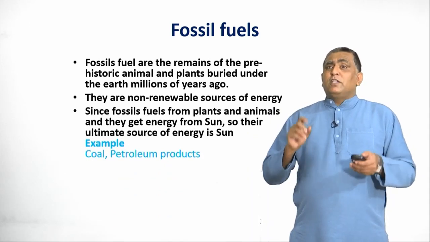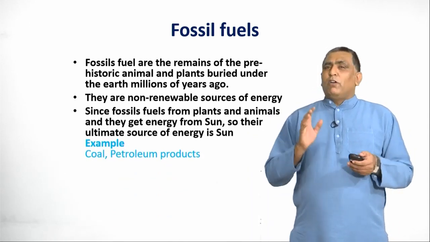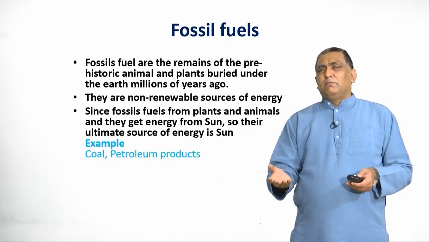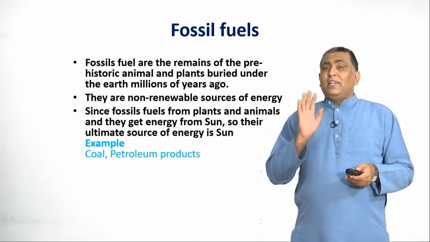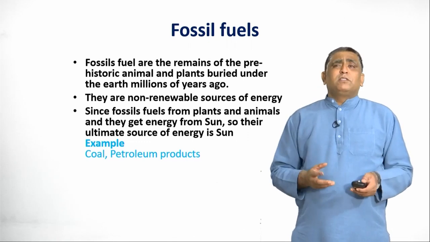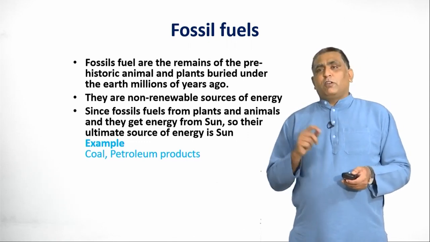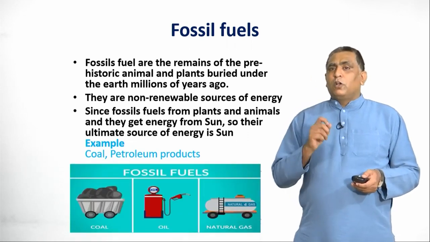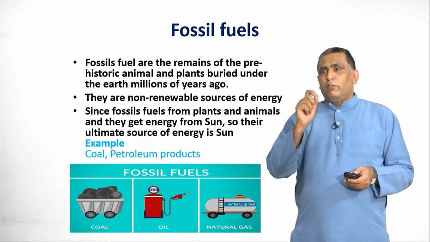Since fossil fuels come from plants and animals, and they get energy from the sun, as we already know, plants and animals directly or indirectly depend on the energy of the sun. So the ultimate source of energy is the sun only. What are the examples of fossil fuel? The examples of fossil fuels are coal and petroleum products. You can also see in the picture coal, oil and natural gas are the examples of fossil fuel.